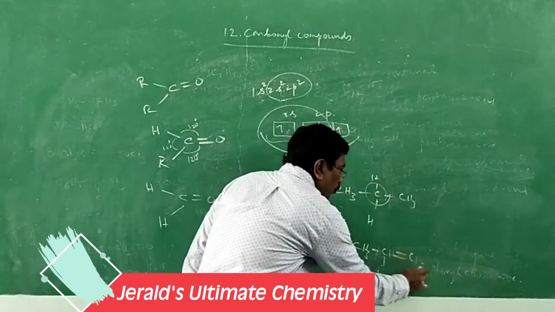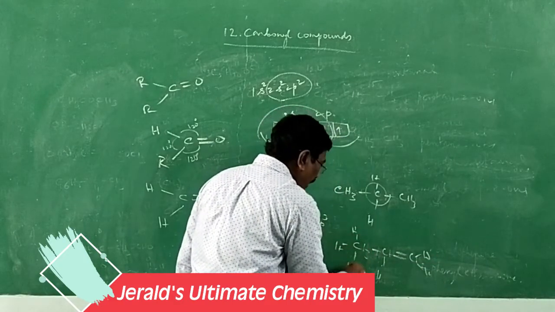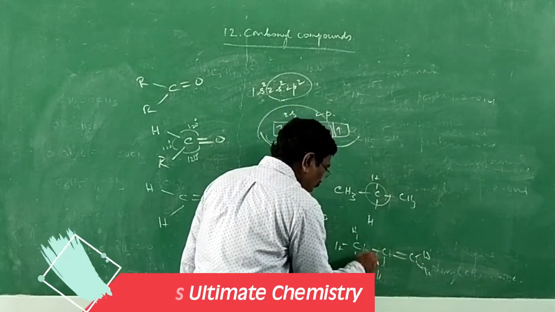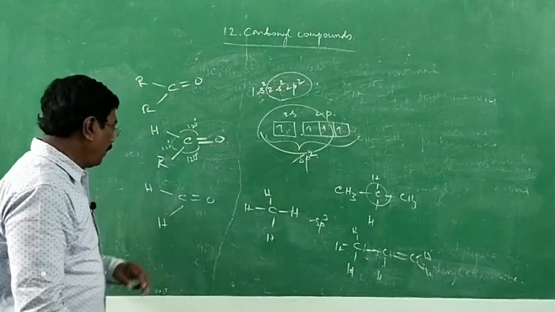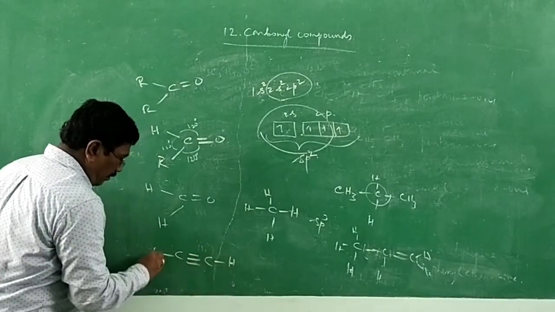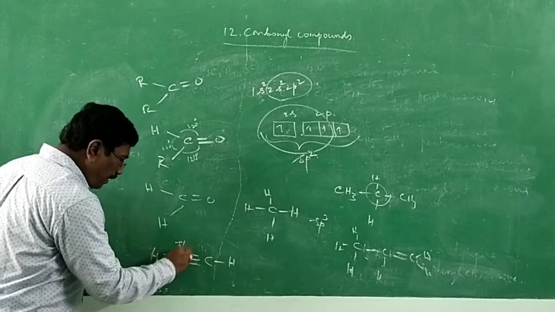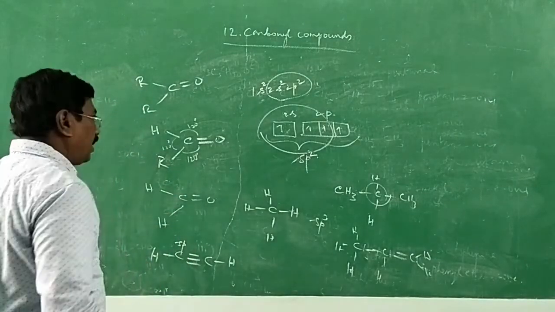Here also sp2, but here sp3. You should understand this very clearly because in competitive examinations you will be asked questions like sp3 or sp2. Suppose it is acetylene, only 2 bonds, therefore sp hybridization only. All those things I will be explaining whenever required.